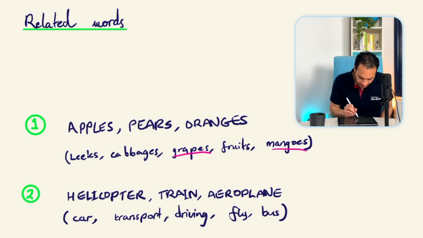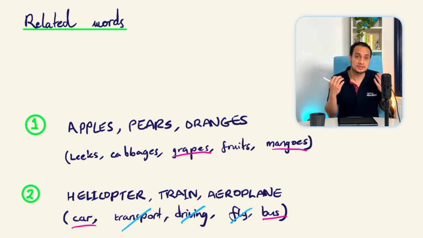So again, we can eliminate some. This transport is the general term. We've got driving, which is the verb. We've got fly, which again is a verb, or it could be referring to an actual fly or to fly somewhere. And then we're left with our answers. So we've got bus and car because they're types of vehicle.